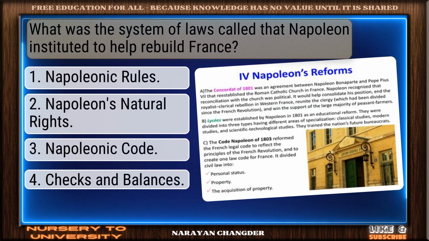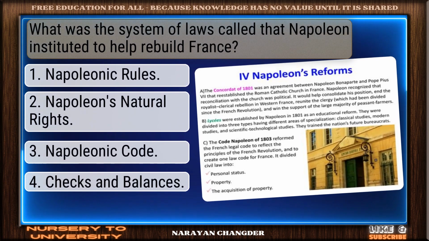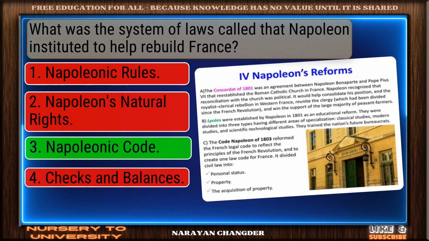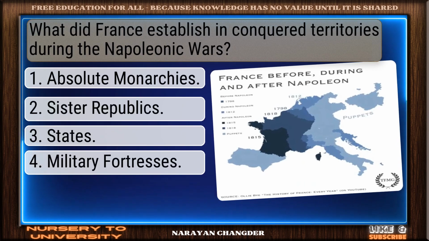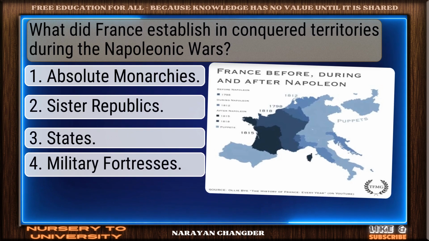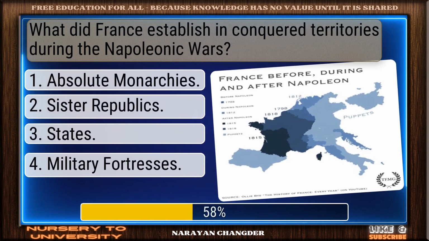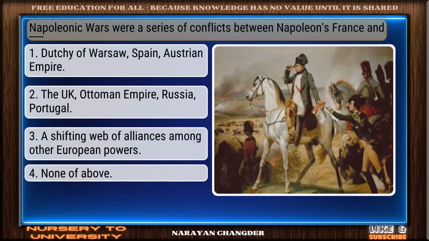What was the system of laws called that Napoleon instituted to help rebuild France? Nicely done. Napoleonic Code is a solid answer. What did France establish in conquered territories during the Napoleonic Wars? Valid point. Sister republics is true.